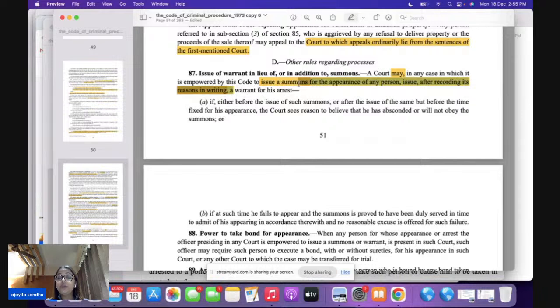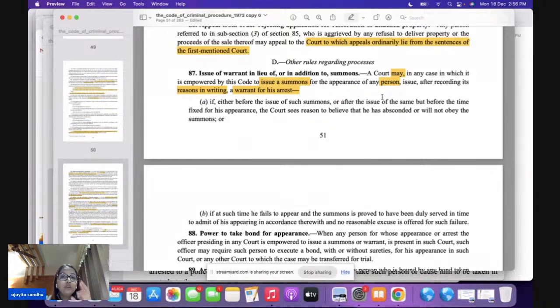So if the question is, can a warrant of arrest be issued in lieu of summons? Yes, it can be done, but the reasons have to be recorded in writing. Now, the words used in this particular section are appearance of any person. Most important point here, any person can be an accused also, it can be a witness also, not necessarily an accused or a witness.